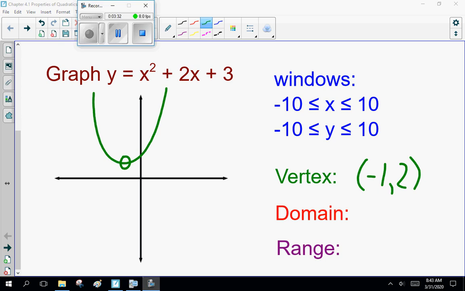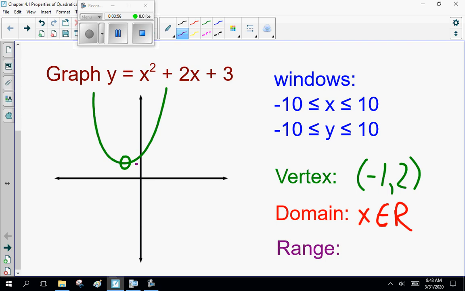Okay, so the vertex is minus 1 and 2. Now, domain is my x values. In this instance, x is all real. That little e thing, that's Latin, I forget. It's something about all. Another shortcut you're supposed to remember. Now, the range is your y values.